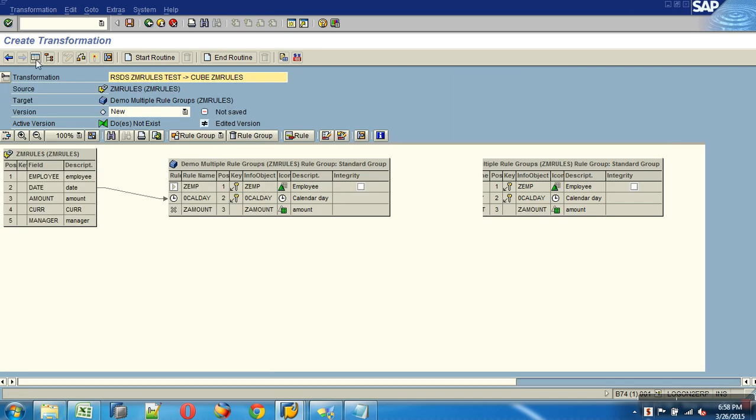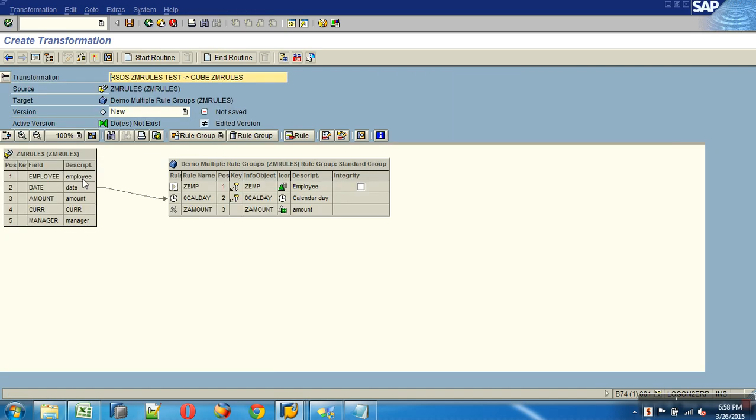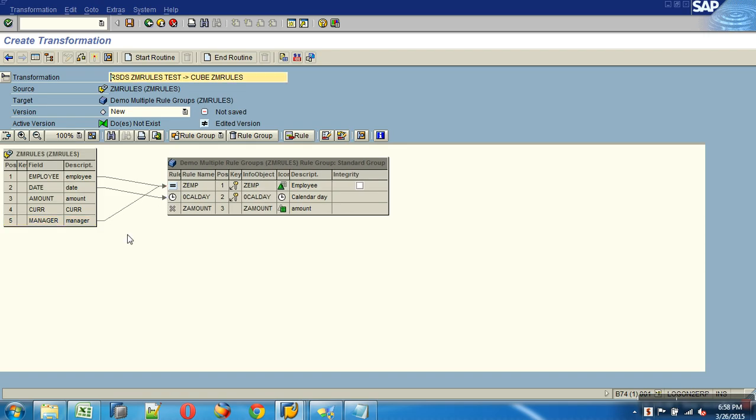look at the requirement I have. I would like to map employee to employee. Manager to what? Which one will it take? Will it take the employee value or will it take the manager value?